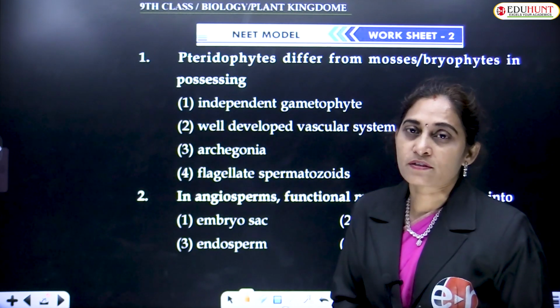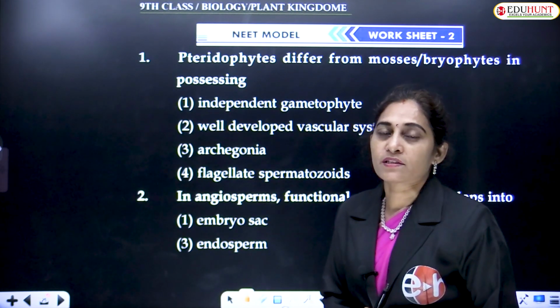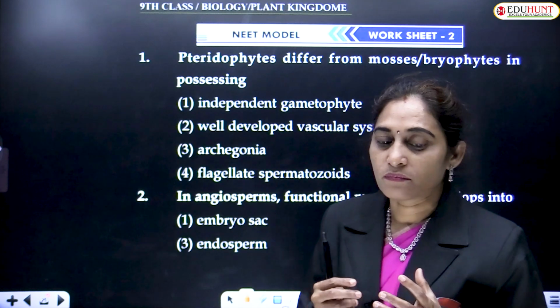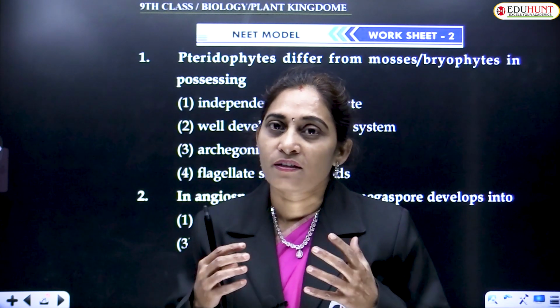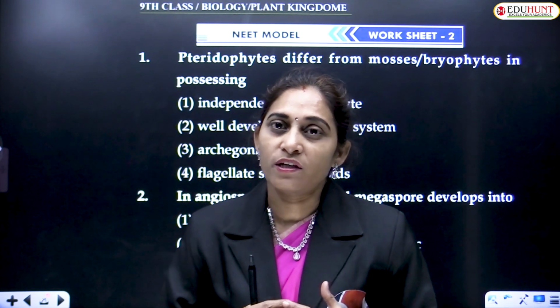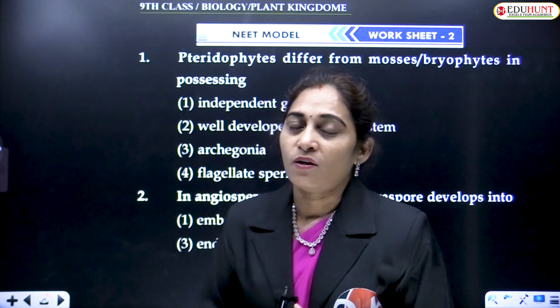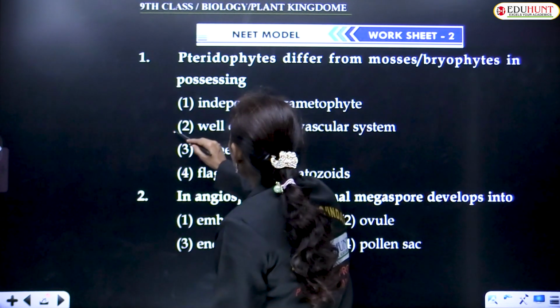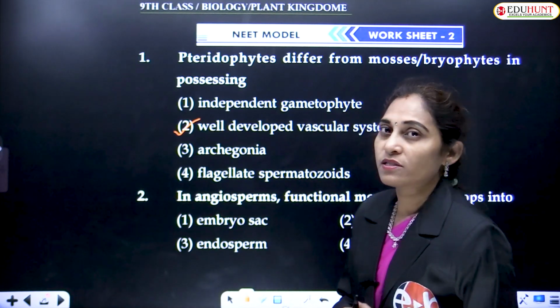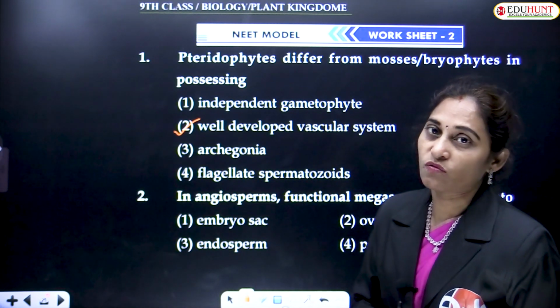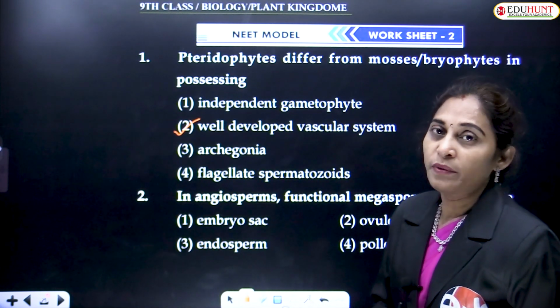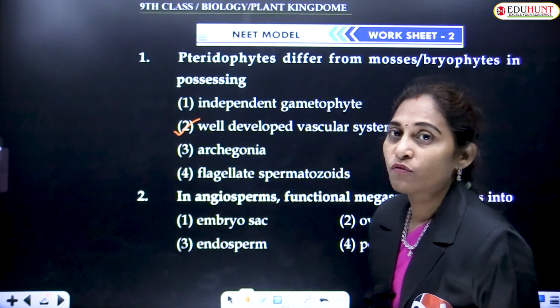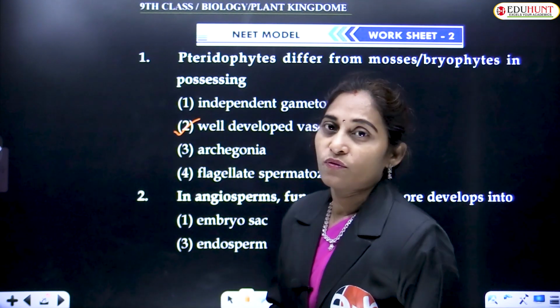So the name pteridophytes indicates the first vascular plants of the plant kingdom. So obviously, a well-developed vascular system is present in pteridophytes. This is the major difference between bryophytes and pteridophytes.